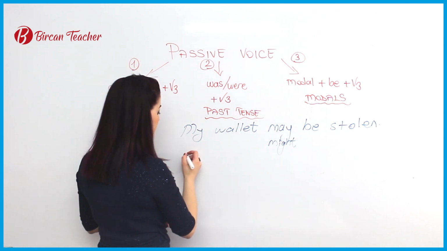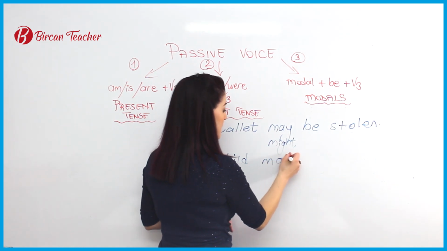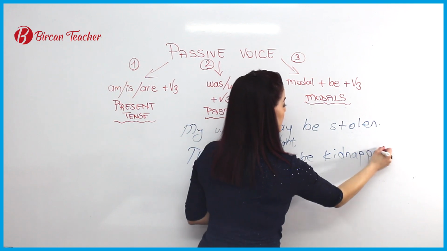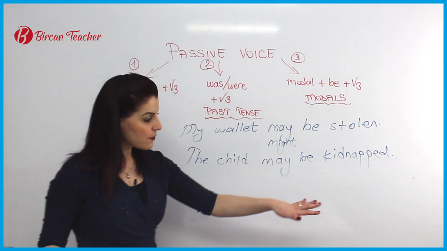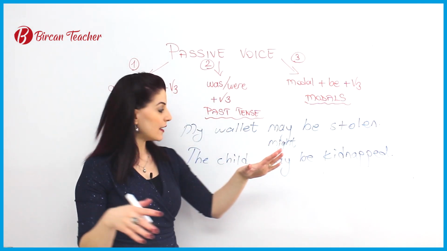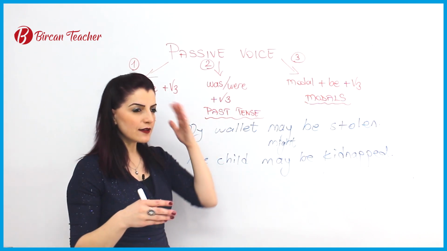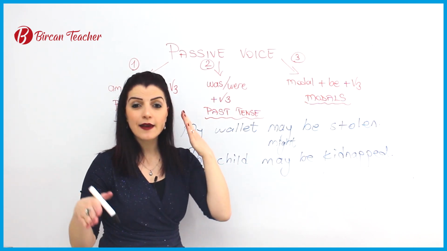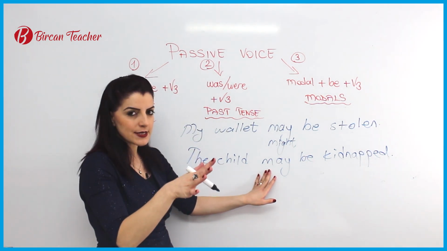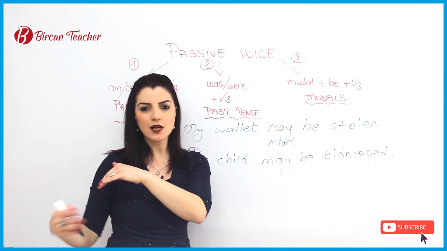Let's see one more. The child may be kidnapped. There is a small child in your neighborhood, and their father and mother can't find her or him. So they think that maybe they are playing games, maybe somebody took the child. So there is a probability, 50% somebody took, 50% maybe they are playing games and they will come.